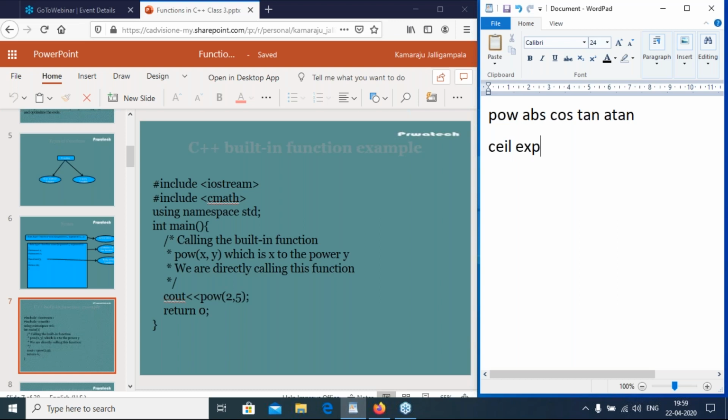So the program starts with main. So we are calling POW. POW is an inbuilt function in cmath. So POW of 2 comma 5 means 2 power 5. 2 power 5 is 32, which will be displayed on the console window. Clear, right? POW is an inbuilt function which is x to the power y. So this is not a user defined function, it is a library function.